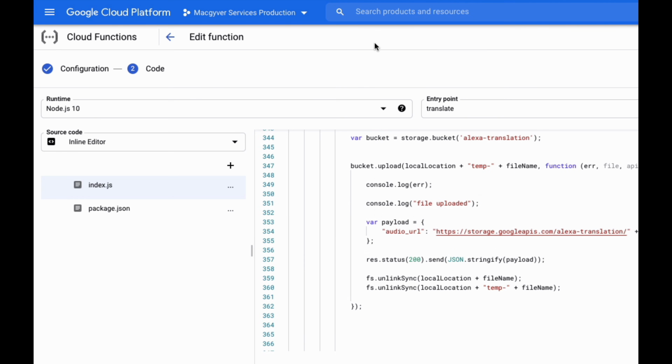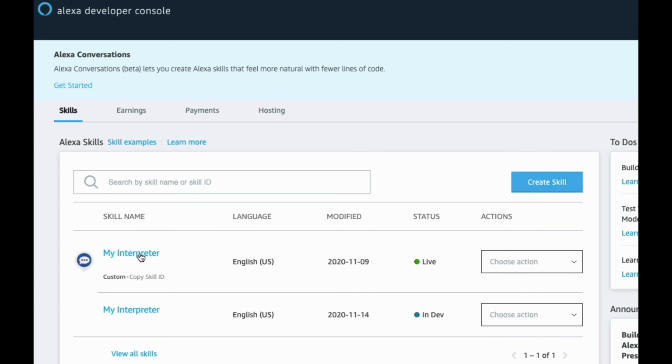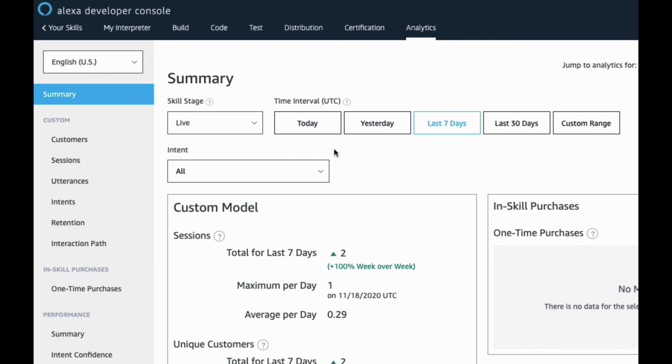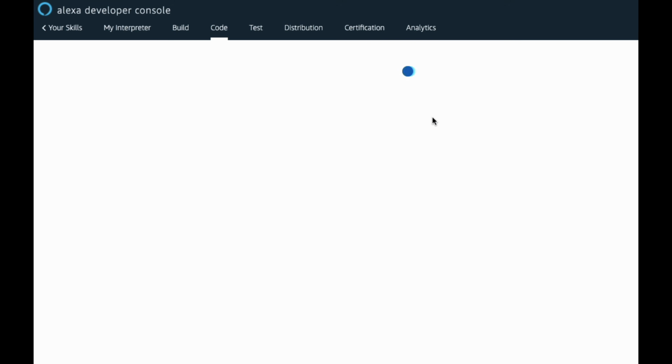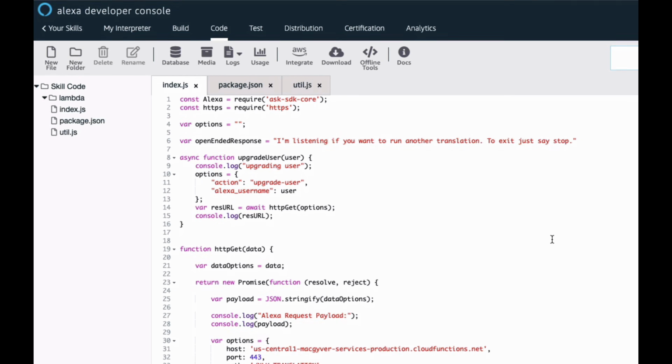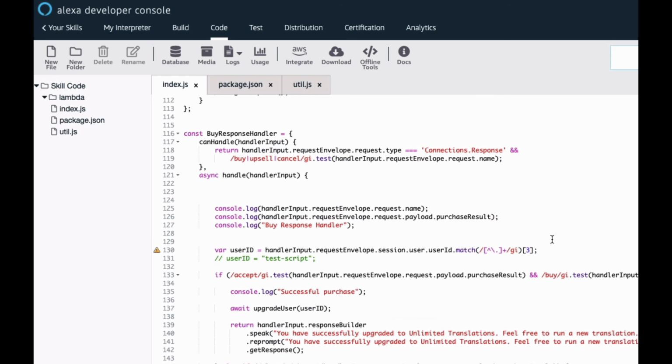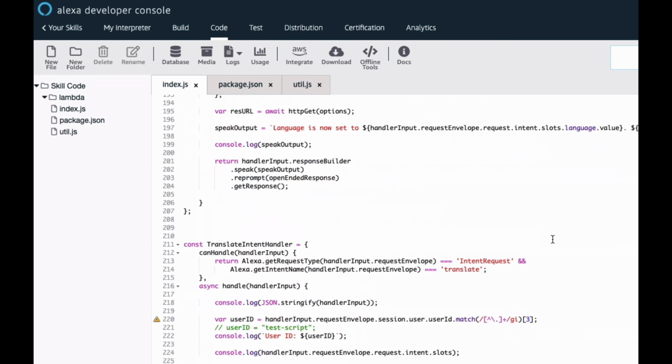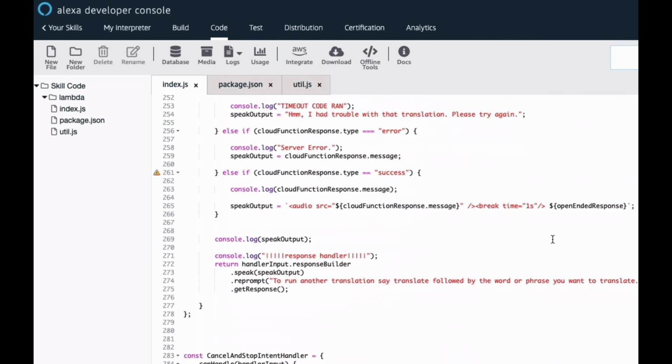And then basically, once Alexa gets that translation, all Alexa gets back is a URI. And how it's able to play the URI to the end user is using an audio tag. So for the SSML markup, typically you put text in there, like you could say, I had trouble with that translation, please try again.